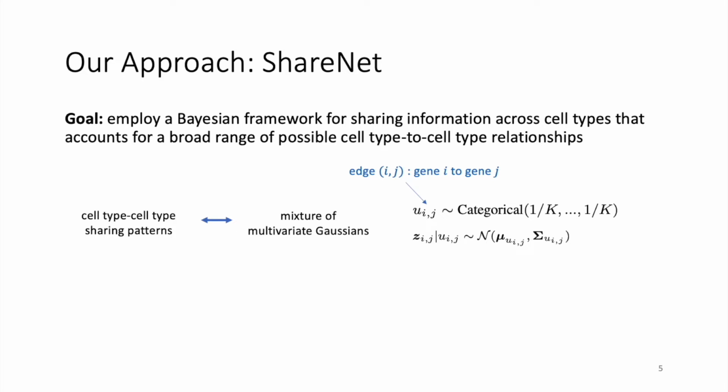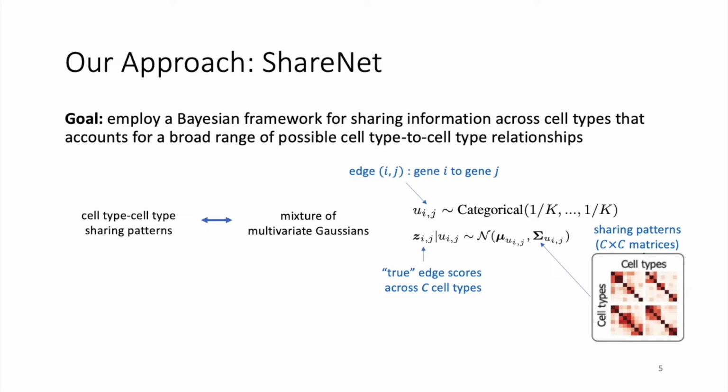Uij is a categorical variable that represents a specific mixture component that corresponds to the edge ij. The variable Zij is then drawn from the multivariate Gaussian mixture component associated with Uij and is a vector that represents the true scores of the ij edge across the C cell types. The C by C covariance matrix for each Gaussian mixture component represents a unique cell type sharing pattern and captures the relationships between the true edge scores of the C cell types. A stronger sharing pattern between two cell types would be represented by higher correlations between the two cell types, while a weaker sharing pattern will be represented by weaker correlations.